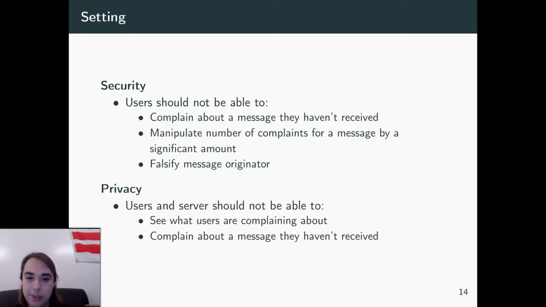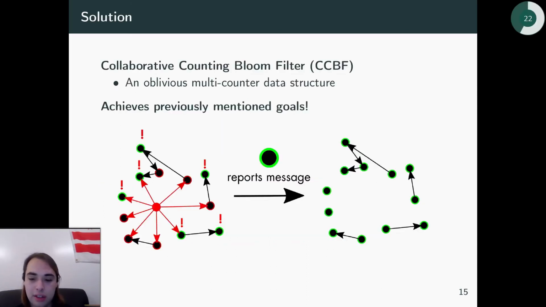As far as privacy goes, we want to maintain what we had and continue to maintain that privacy and security, so users and servers should not be able to see what users are complaining about, complain about a message they haven't received, or any of that. So that brings us to our solution, the collaborative counting Bloom filter, which is an oblivious multi-counter data structure. So really, it's a Bloom filter, a counting data structure that is oblivious, and it maintains some sort of tally.